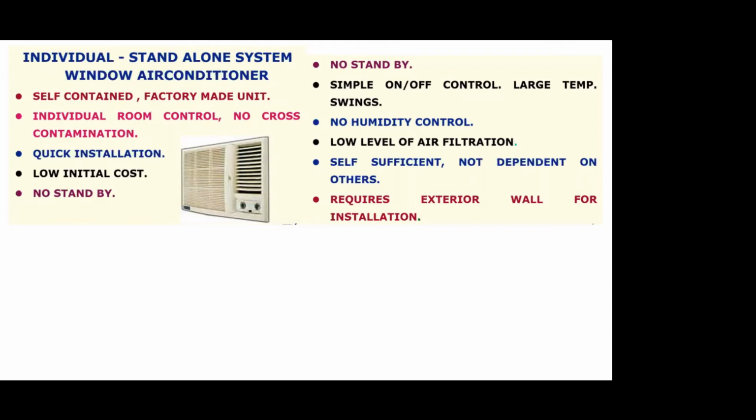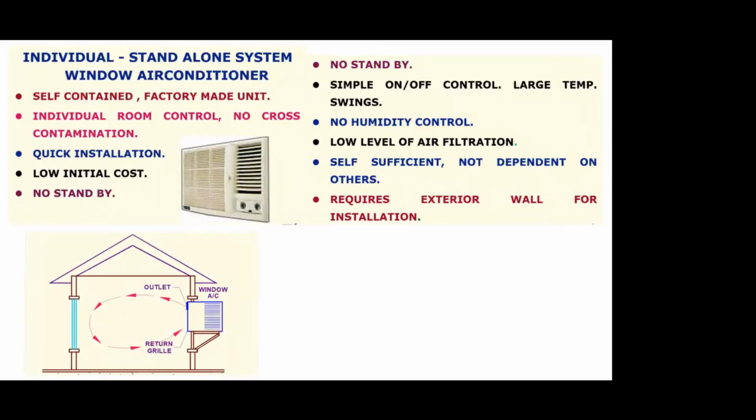Another issue with the window AC is because the heat is rejected from the back side of the box, and it picks up heat from the front side of the box, the part which you see. So it needs to have an exterior wall for rejecting the heat, and hence for spaces which are not having an exterior wall, you may have a challenge installing the same.